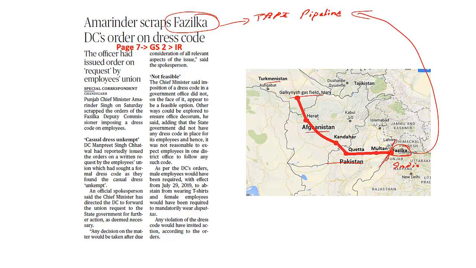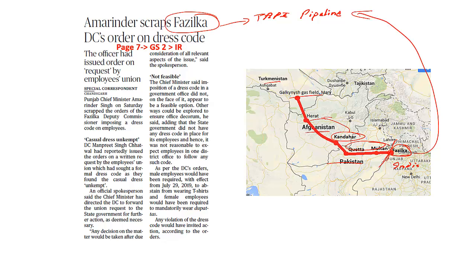So the start is from this Galkynysh gas field in the region of Turkmenistan, and this will then be constructed along the Herat as well as the Kandahar region of Afghanistan. It will then move through Quetta and Multan in Pakistan and ultimately end in Fazilka. So kindly remember, the final destination of this pipeline will be in the Indian town of Fazilka, which is near the borders of India and Pakistan. So as a part of assignment, please do read about this TAPI pipeline, and write an answer for the question that will also be posted at the end of the session.